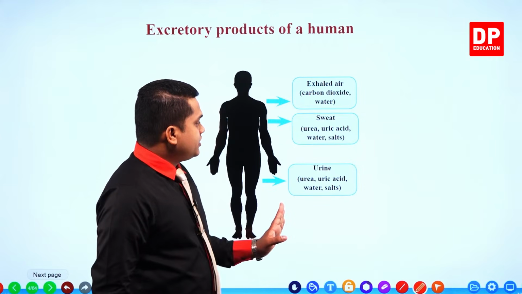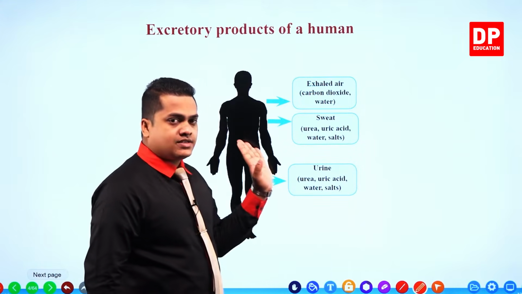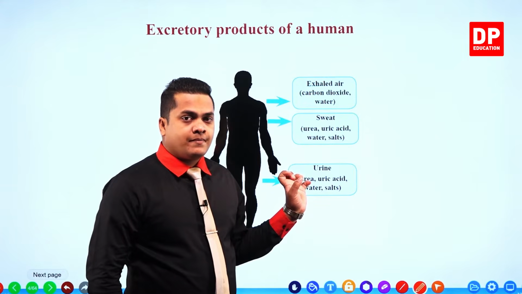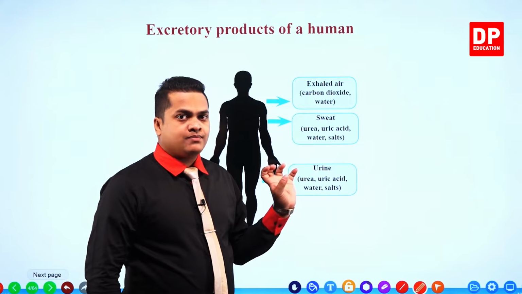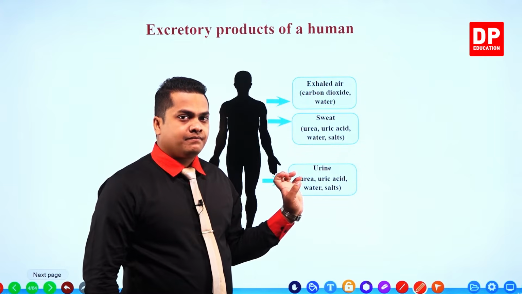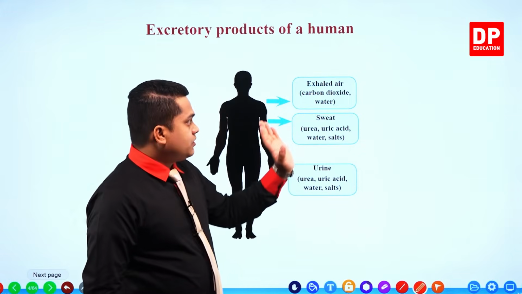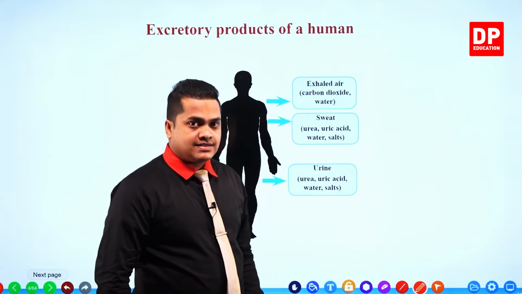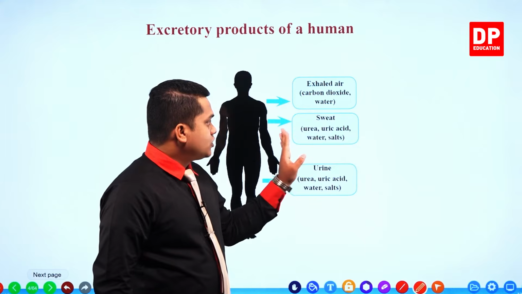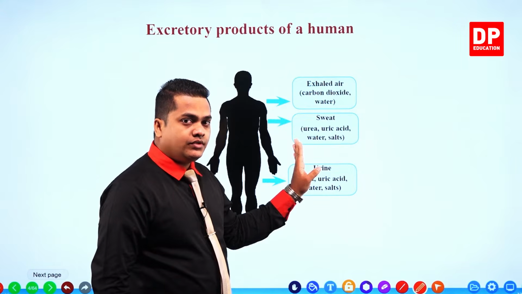Right. So my dear children, these are the main excretory substances and the form in which they are going to be expelled from our body. Right. So carbon dioxide gas and water mainly from exhaled air. Sweat, right?